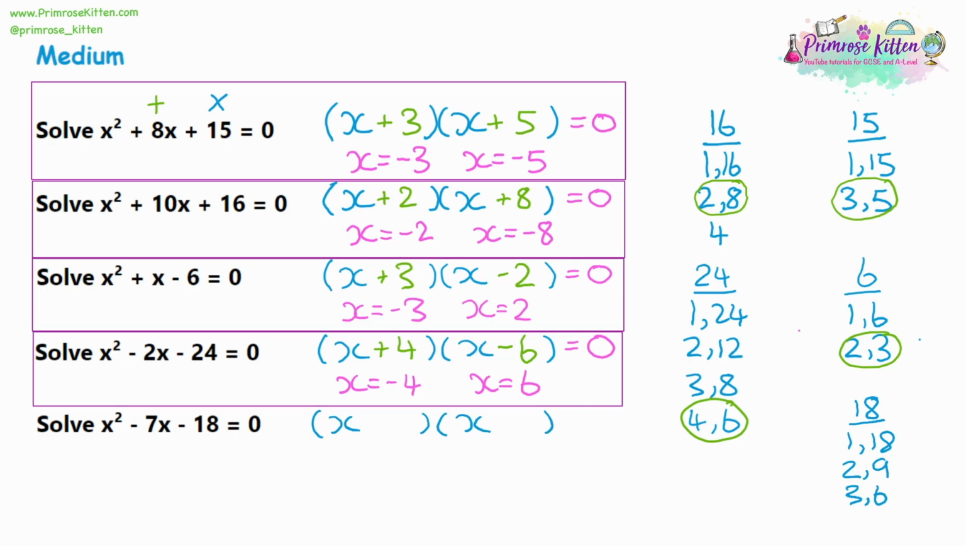You want to try and get a 7 out of this. Now to get a 7, I think it's going to be the 9 and the 2 can give us 7 by taking away. But before we write 9 and 2 in, we're very careful with the signs. It's actually -7. So to get a negative number, the smaller number will be positive, and the larger number will be negative. Test it out. 2 take away 9 is -7.